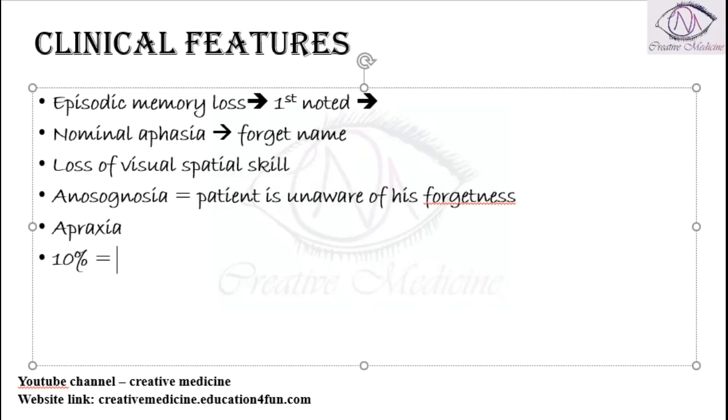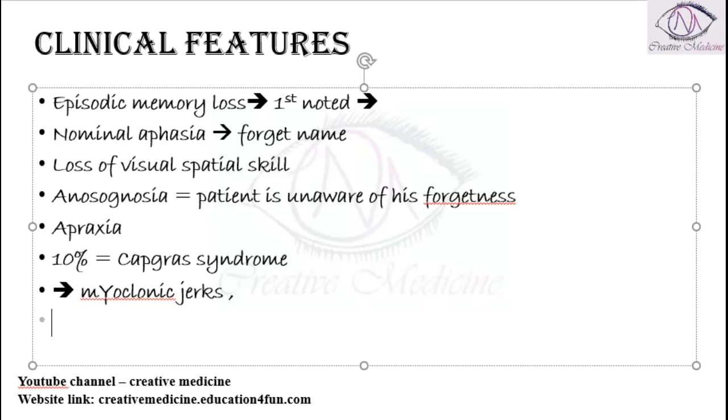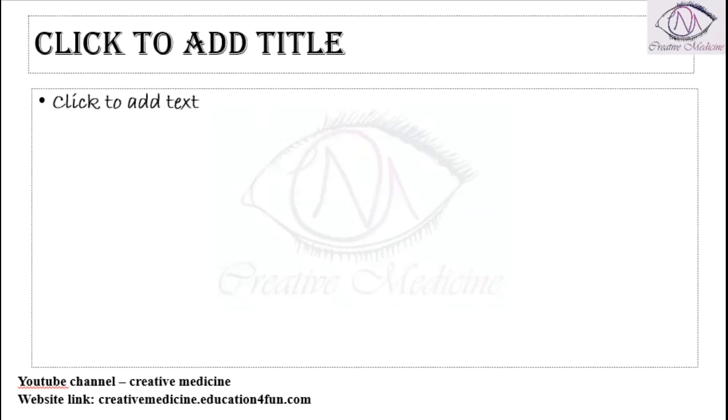Almost 10% of the patients will have Capgras syndrome. We will see what Capgras syndrome is in a minute. Later, the patient may also present with myoclonic jerks, and the patient can develop primitive reflexes. These primitive reflexes include sucking reflexes or rooting reflexes, which may be found in the patient.